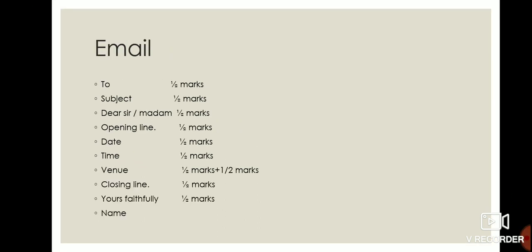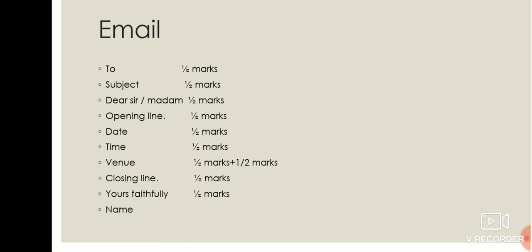Then is email. Email all contains half marks. First, the email ID means to whom you are writing. Okay, to, that email ID you have to write. Subject, what is the purpose you are writing. See, notice and email will be interconnected. If you are writing about an inter-school singing competition, then the email will be to invite a judge for it or a chief guest. It will be interconnected.